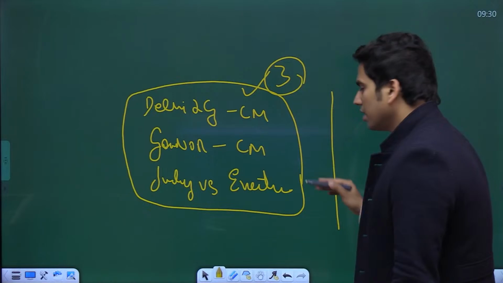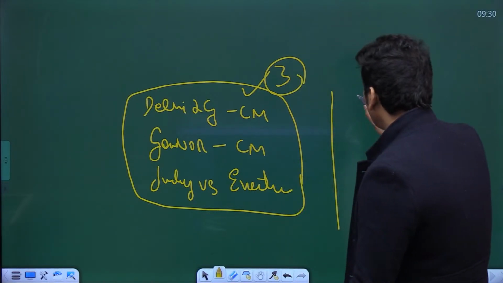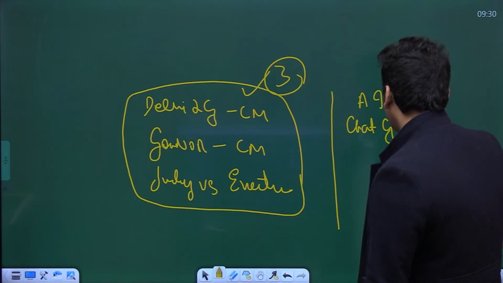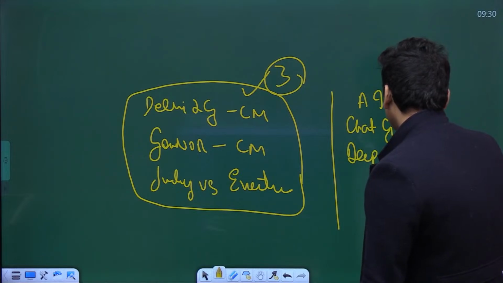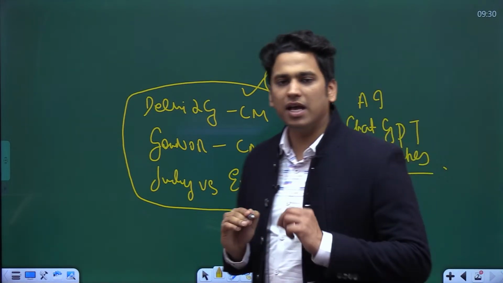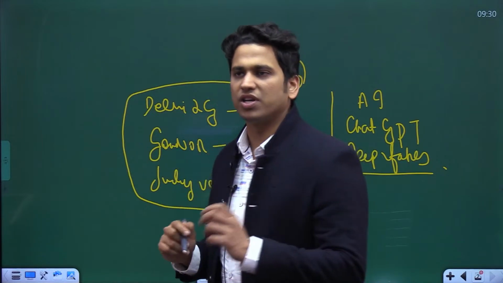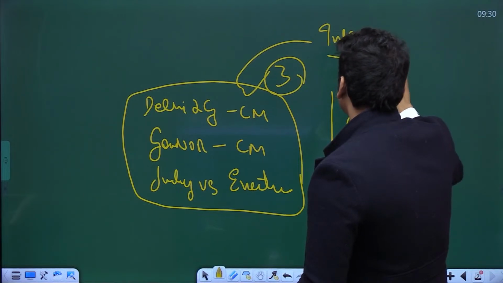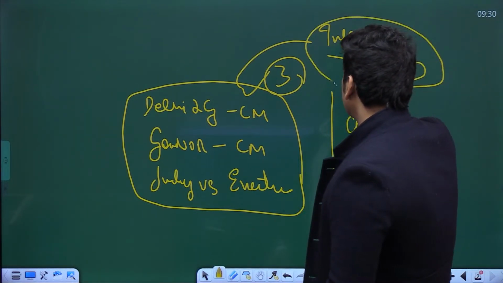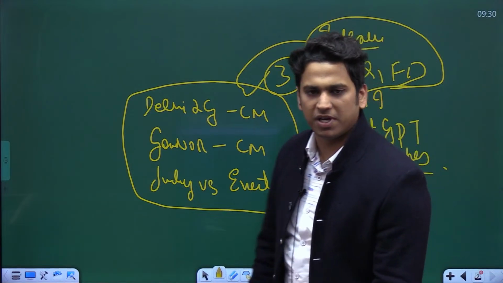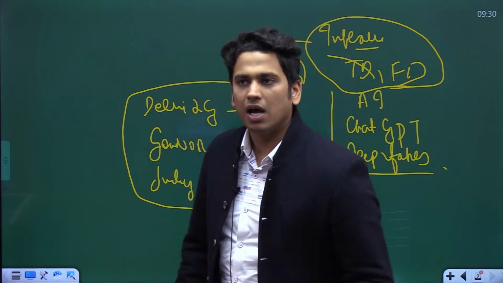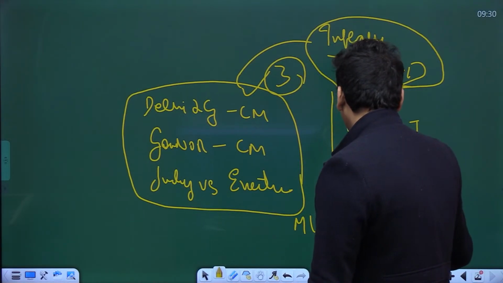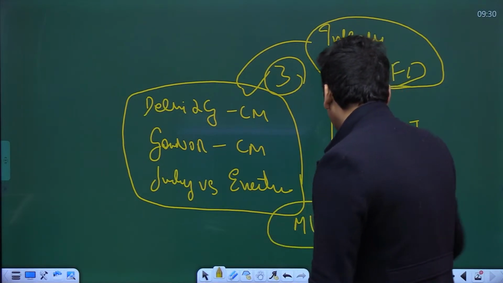If I talk about science and tech, then we have artificial intelligence, where a lot of news is coming related to ChatGPT and deepfakes. And then, one thing that is very important for us to understand is that there will always be news on inflation, trade deficits and fiscal deficit. Right now, these are the most important things in the newspaper, and you need to be aware of them, along with one new cruise that has been started from Varanasi and would go to Dibrugarh, that is MV Ganga Vilas.